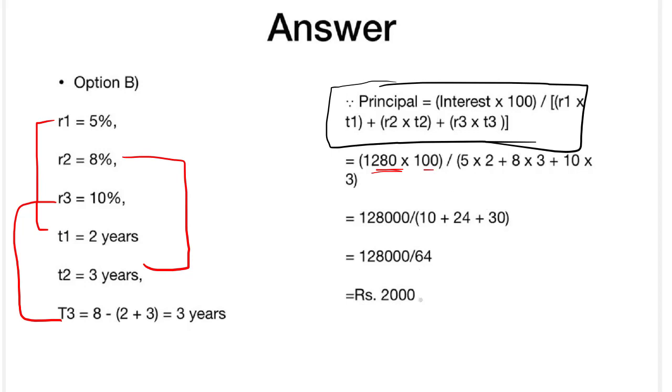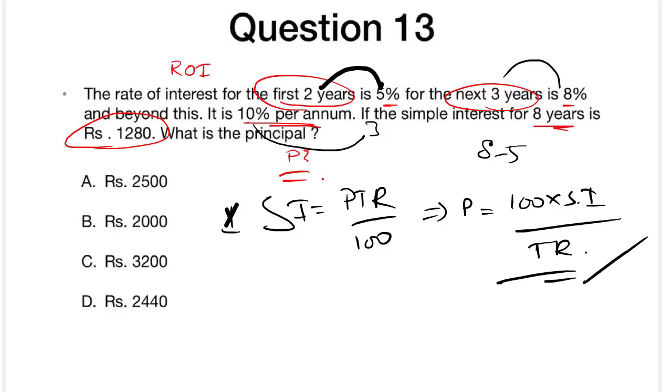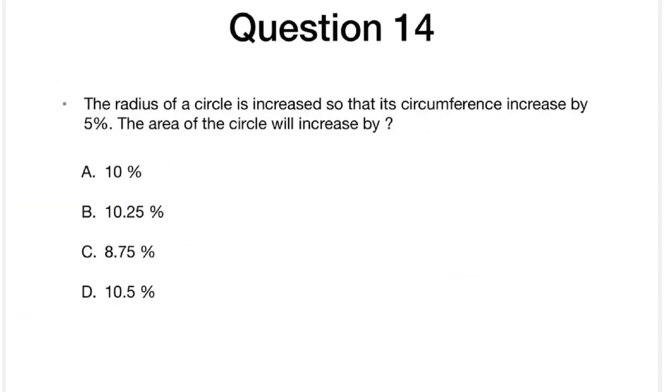Okay, we'll be getting 2000. This is simple, guys. Just our rate into time, we'll be getting it. So it is going to be 2000. Next, going ahead with the 14th question.